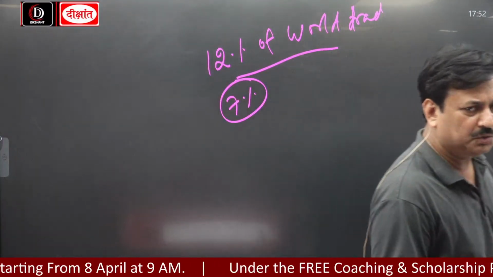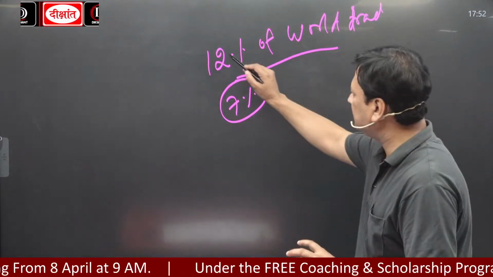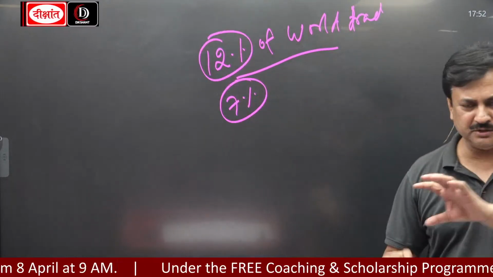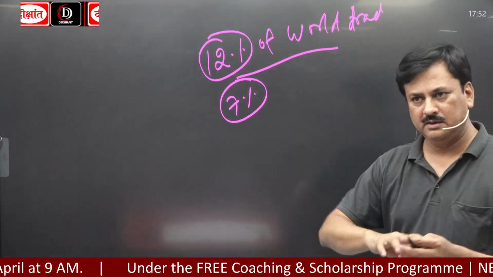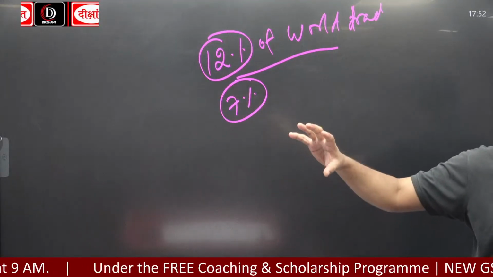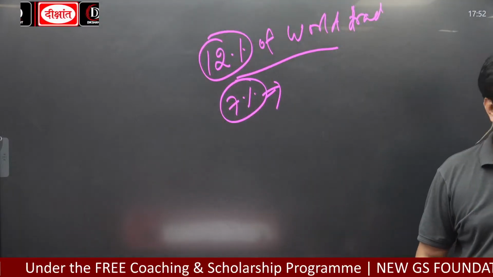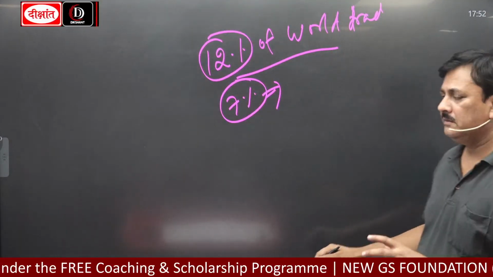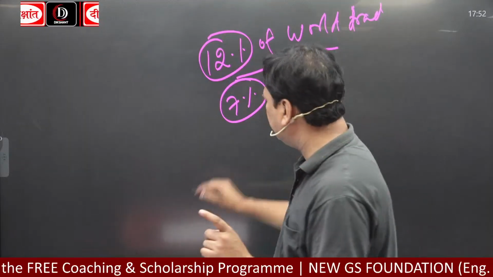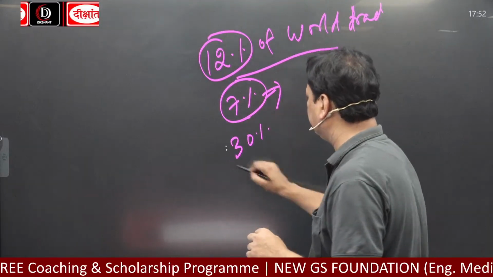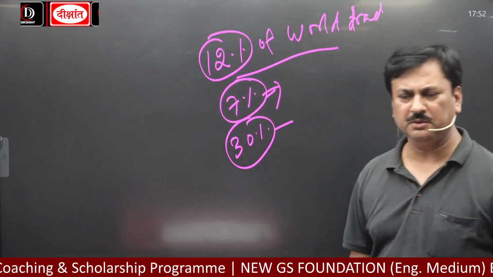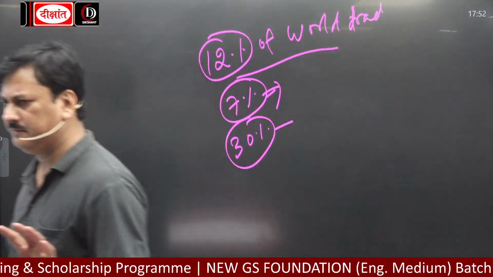So three things: 12% of world trade is carried through this Suez Canal. Apart from that, 7% of crude oil, and 30% of the container ships pass through this Suez Canal.